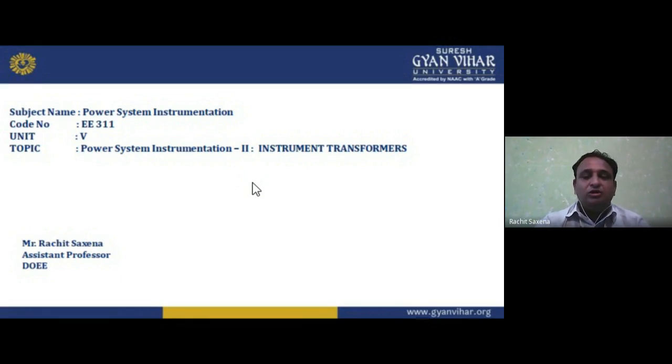If I am talking about unit number one, the topic name is error, and we have different types of error. Errors are basically the mistakes and blunders made by human beings and by the instrument. They may be made by the person who is doing the experiment, taking the readings, or wanting to take the measurement. So errors may be of the instrument or of observation.